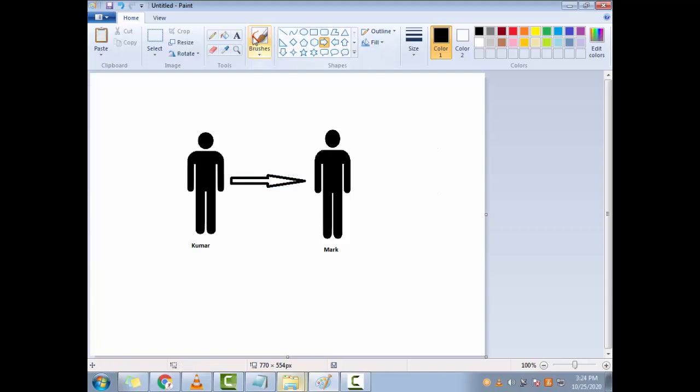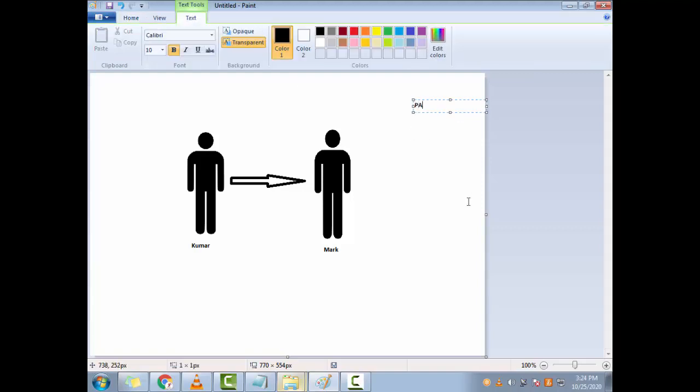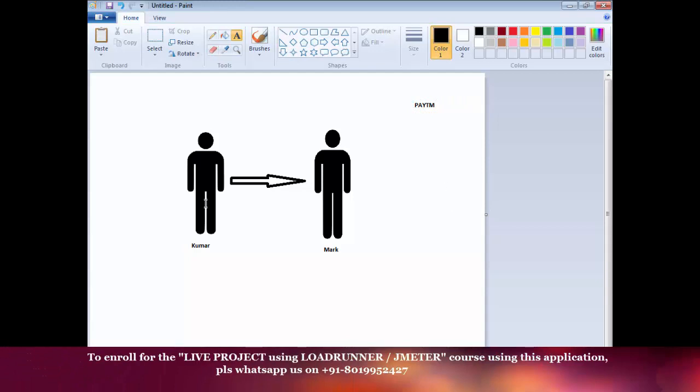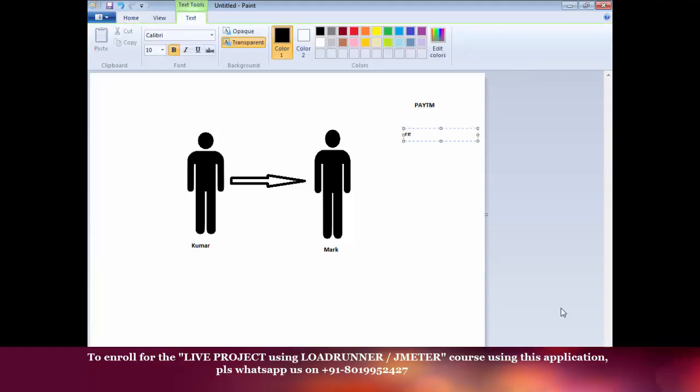Now as an owner of Paytm, you want to implement certain restrictions on Kumar while transferring the money. Restrictions are very, very important. One restriction is that Kumar cannot transfer just any amount.